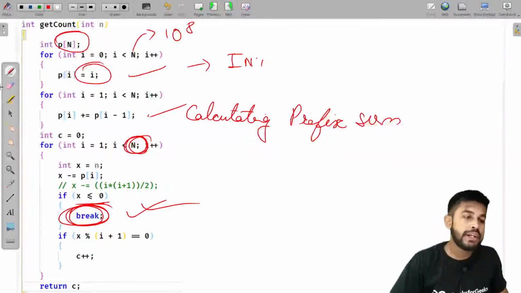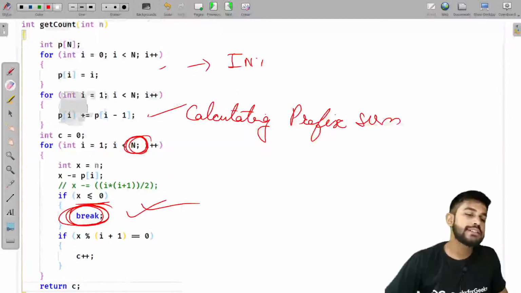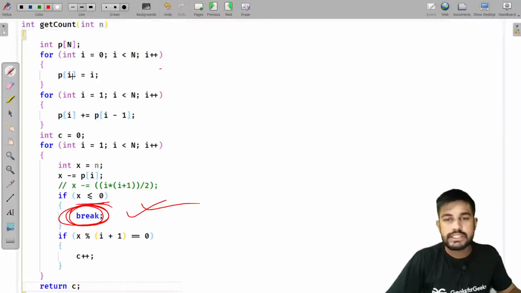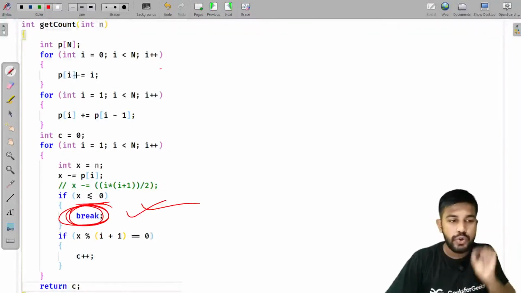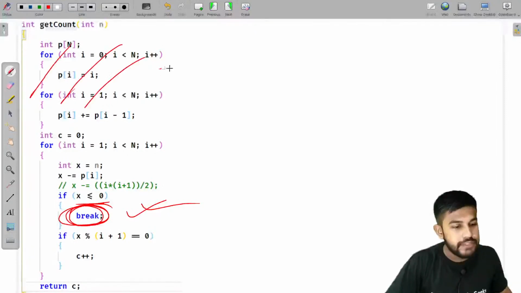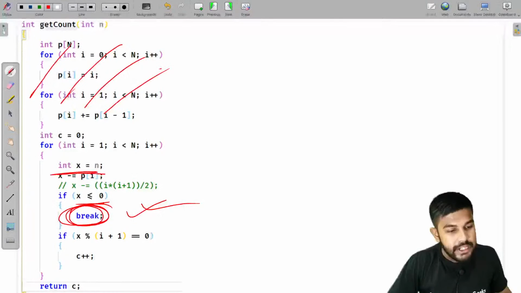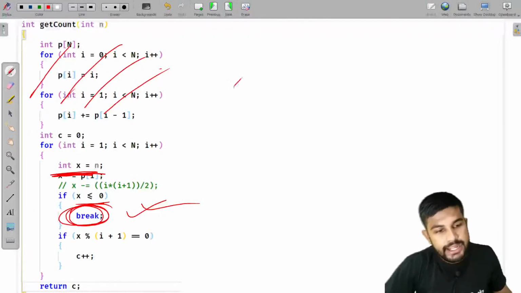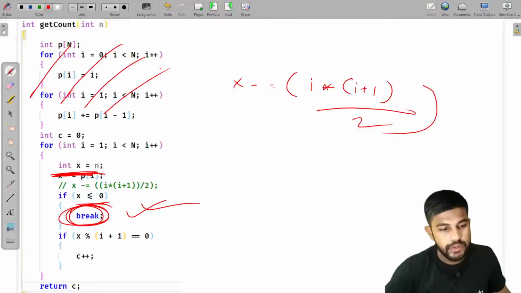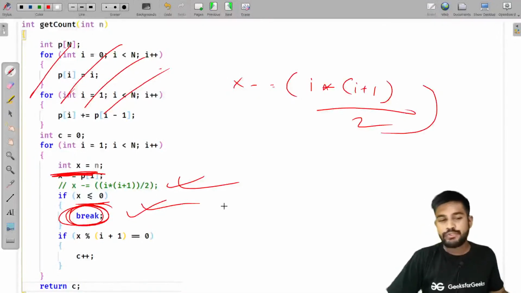And one more thing is that we can simply ignore this calculation of prefix sum. I told this because it might be the case that you don't know a particular formula. So we can simply cut off this, and instead of writing this, we can simply write x minus equals i into i plus 1 divided by 2. We are doing the same thing, and this would also give you an AC.